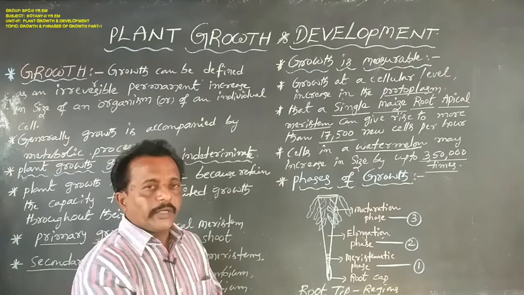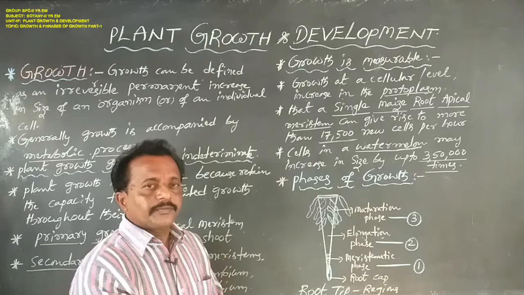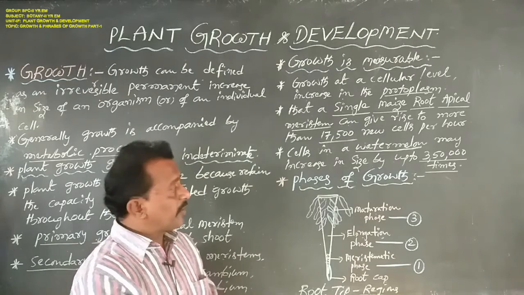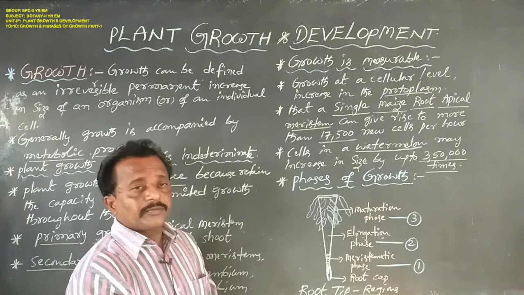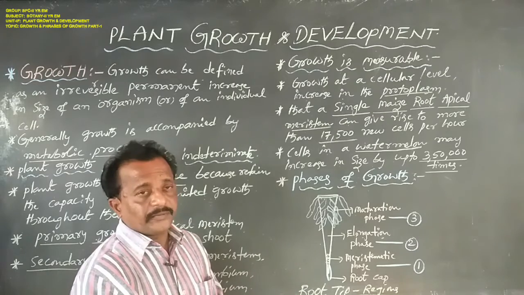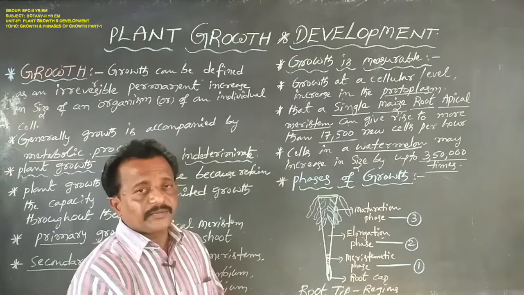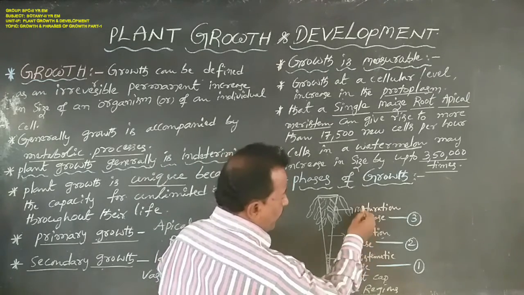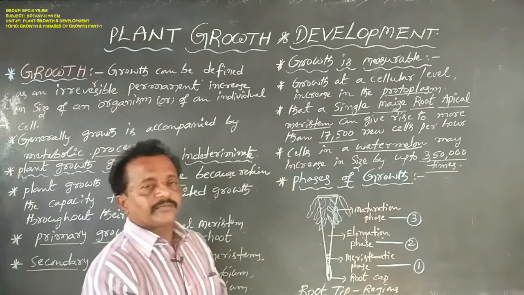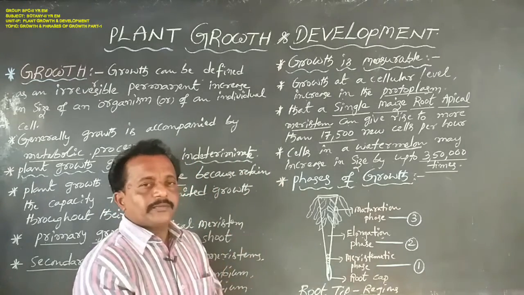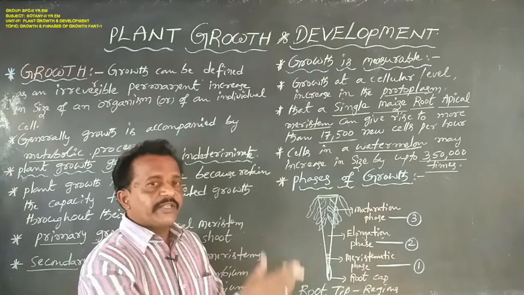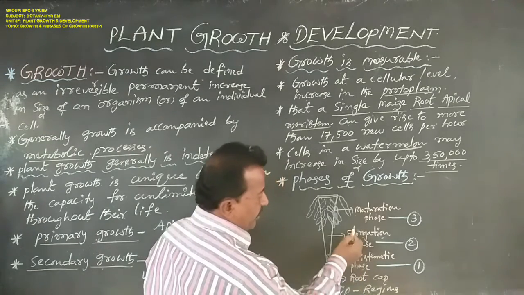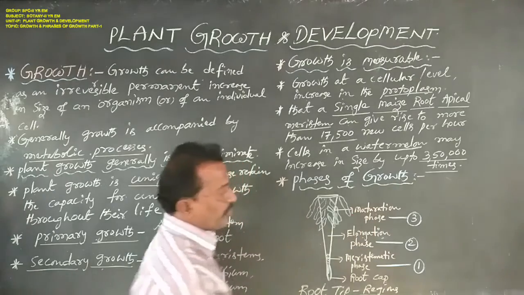So the phases of growth are divided into 3. The first phase is the meristematic phase, the second phase is the elongation phase, and the third phase is the maturation phase. The growth period can be divided into these 3 phases or 3 regions.